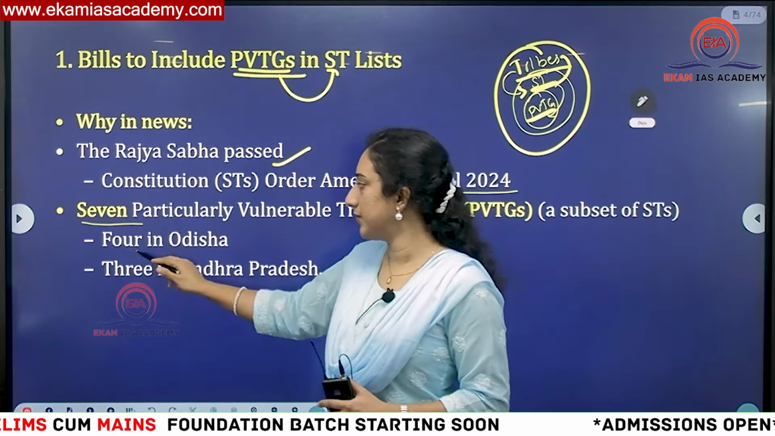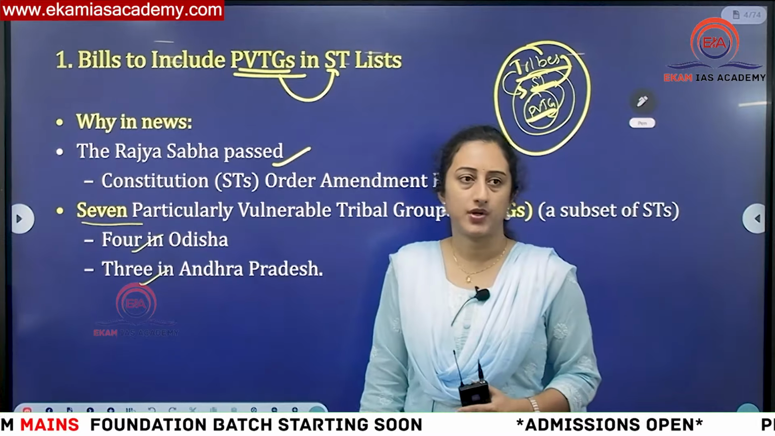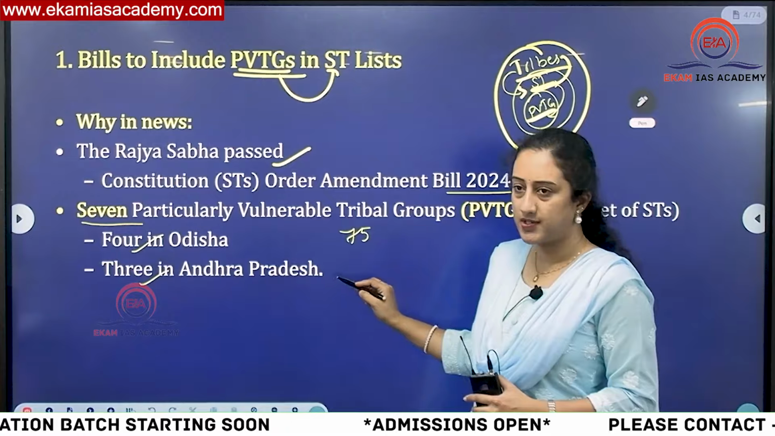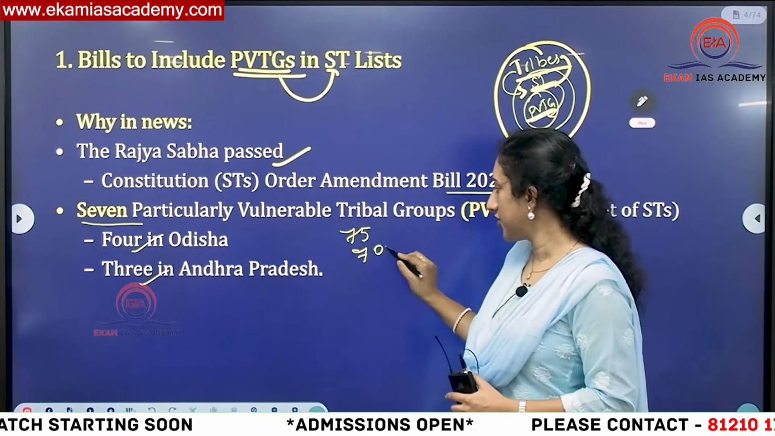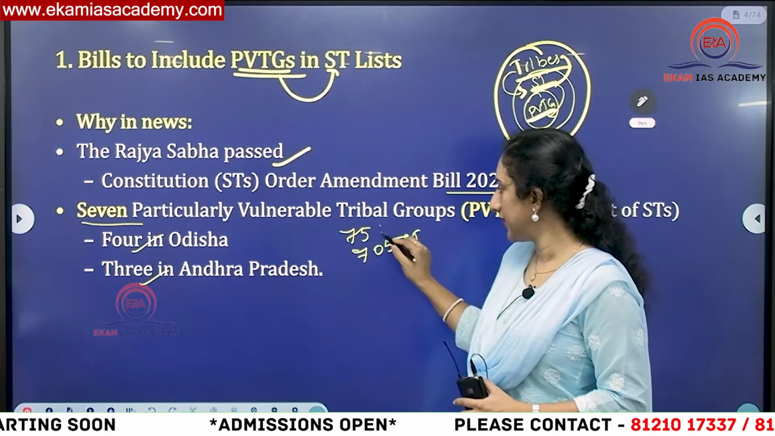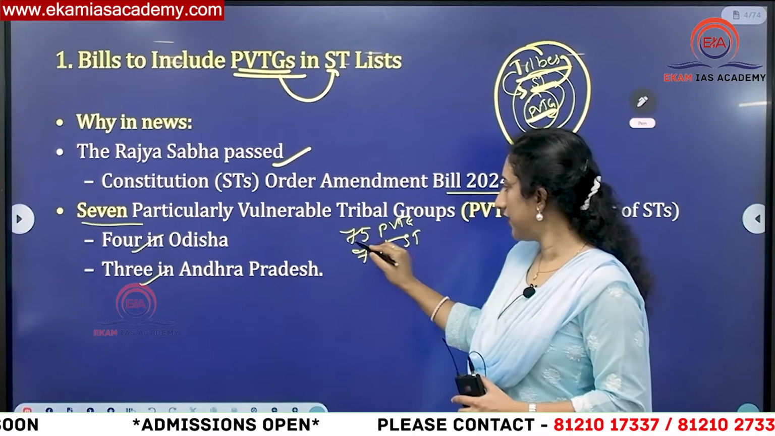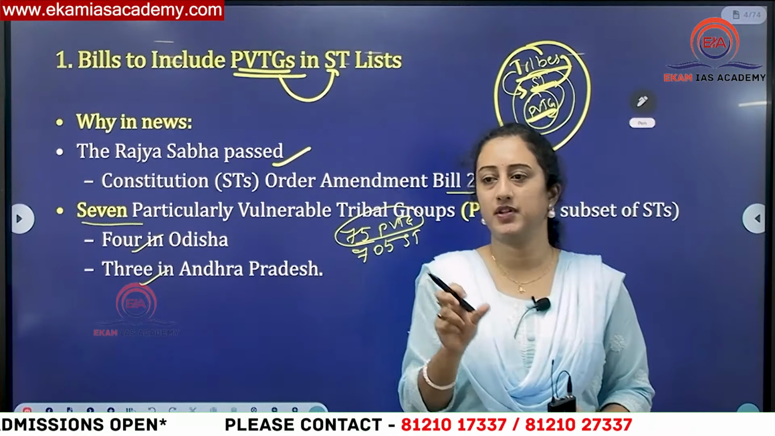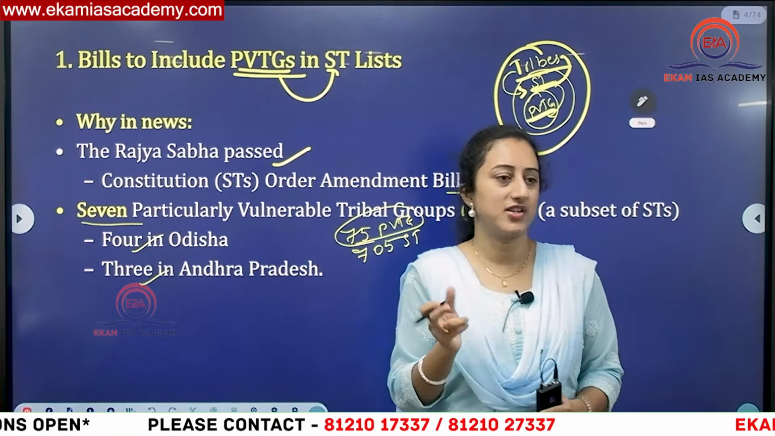Okay, you can see 4 from Odisha, 3 from Andhra Pradesh. So if you have remembered, in India there are 75 PVTGs and almost 705 scheduled tribes are there. You can see this is the number. If you have remembered, this is what they have tested previously. 95 they have given instead of 75. UPSC numbers they'll change normally.